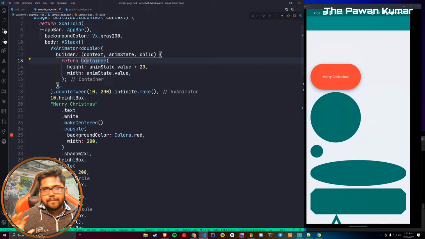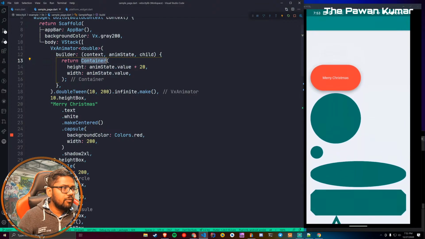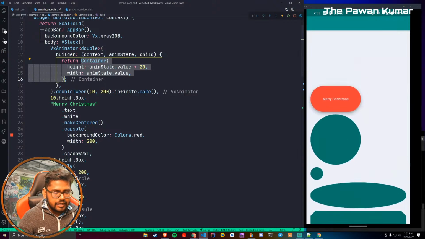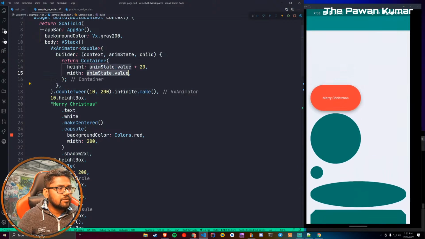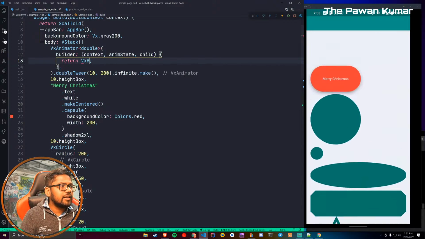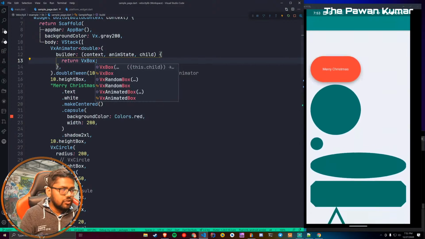So this looks good. What I'm going to do here is, rather than this container, I'll copy this value and use something called VX box, and then I'll use a square as well.